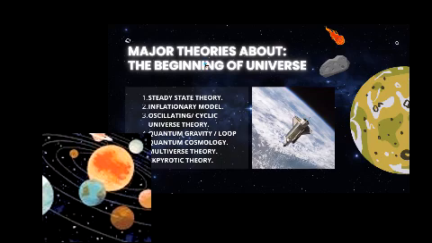Steady state theory says that there is no beginning of the universe and no end of the universe. It means that the universe was always there and it will always be the way it is. But this doesn't look good. We must question how it even exists and how it's going to end. So the listed theories are not right because they are not close enough to what we think about the beginning of the universe.